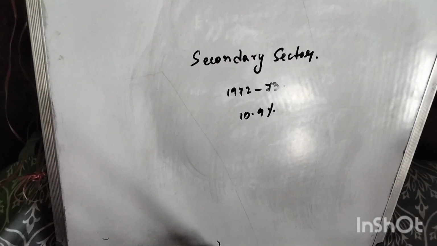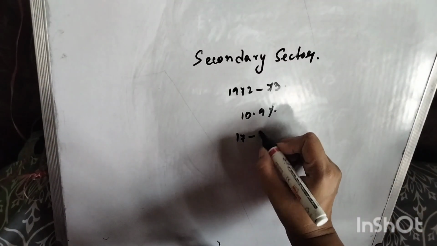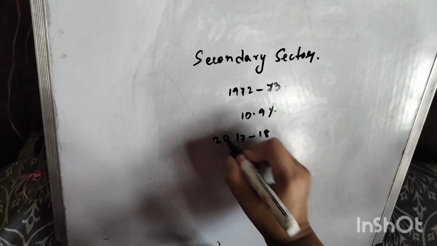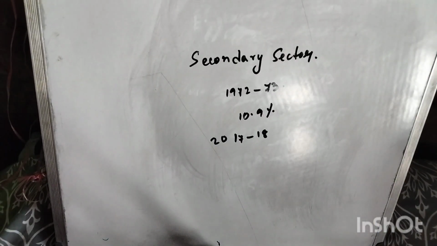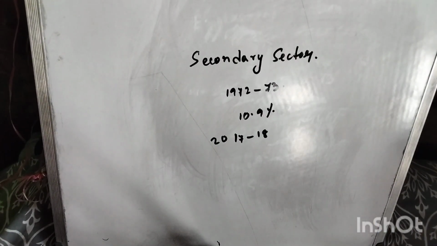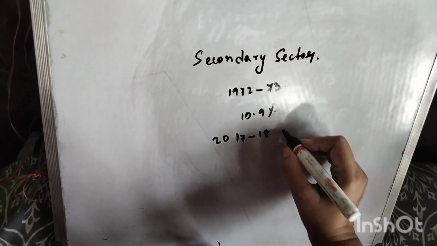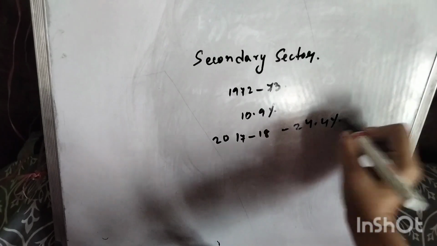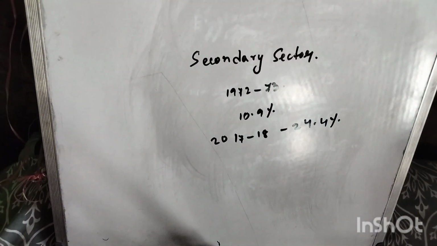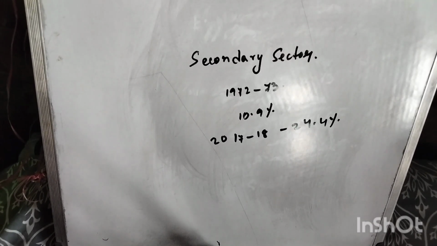Then in the year 2017 to 18, we can see that this percentage has increased to 24.4%. So in the secondary sector, the employment was 10.9%, which has increased to 24.4%.